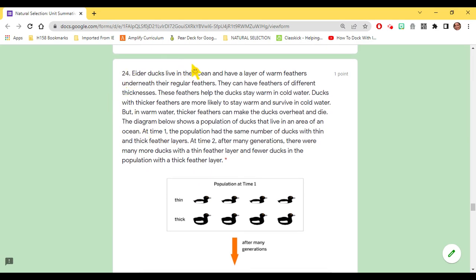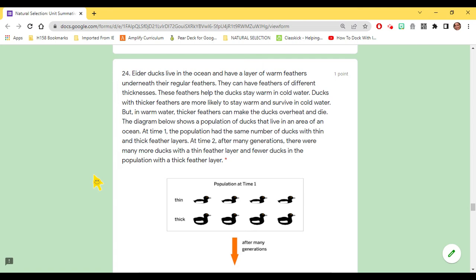24. Eider ducks live in the ocean and have a layer of warm feathers underneath their regular feathers. They can have feathers of different thicknesses. These feathers help the ducks stay warm in cold water. Ducks with thicker feathers are more likely to stay warm and survive in cold water. But in warm water, thicker feathers can make the ducks overheat and die.